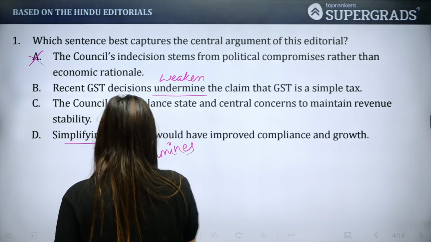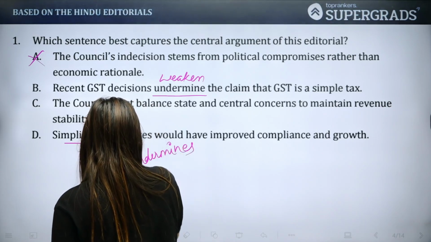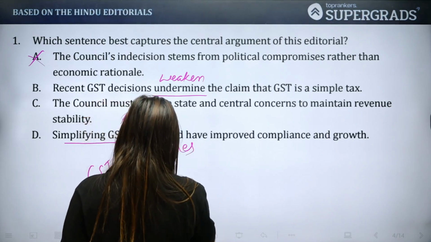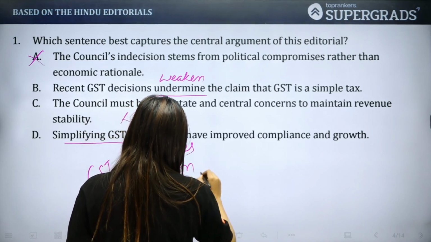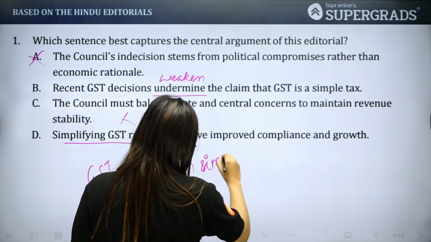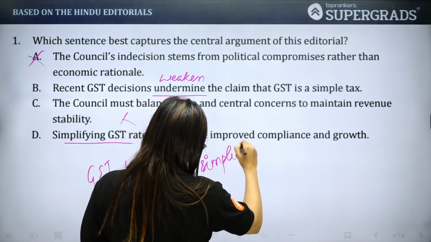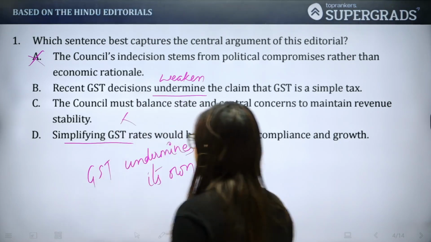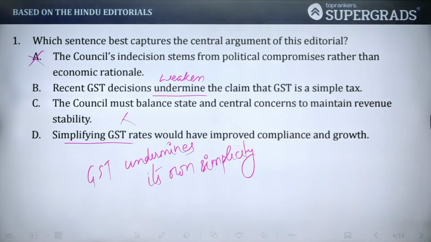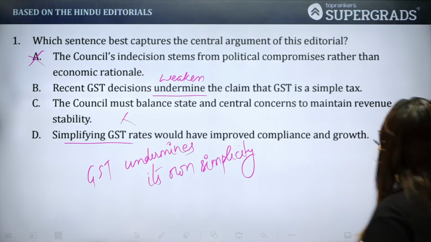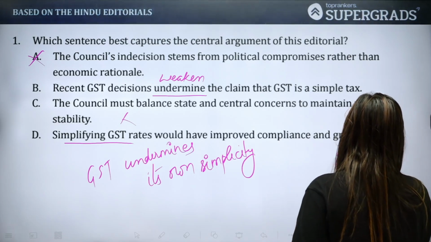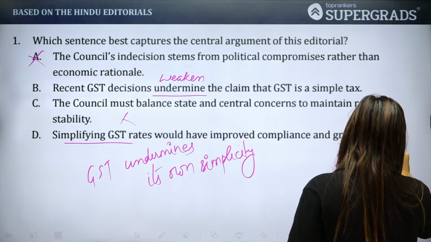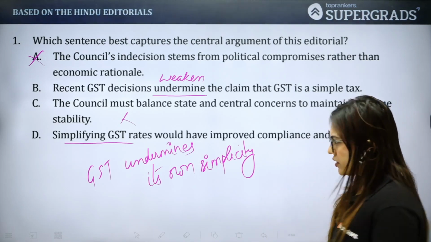GST undermines its own simplicity. So as we can see, simplifying GST rates would have improved compliance and growth. This is more towards the suggestive part of it. It is more like a suggestion, first of all.